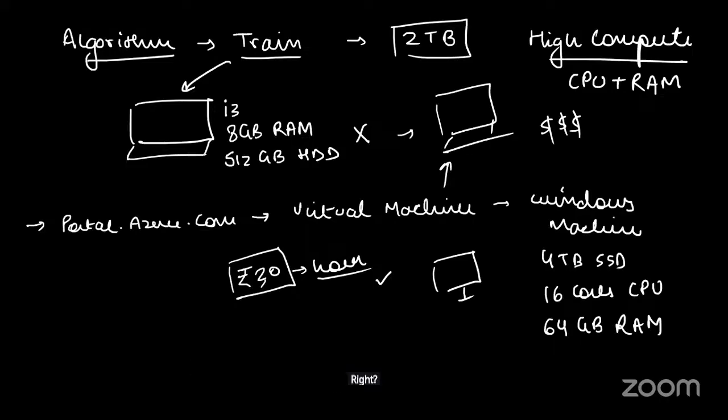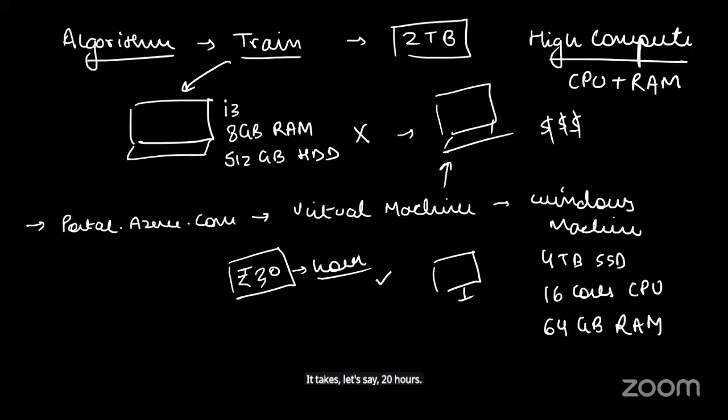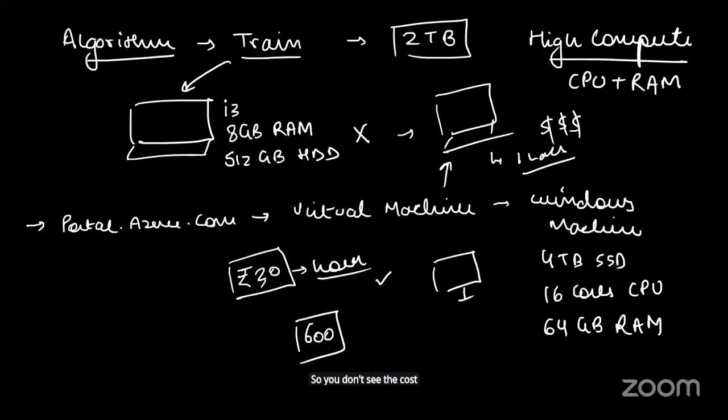If the model that I'm trying to create takes, let's say 20 hours, I'll just have to spend 600 rupees. That is it. In 600 rupees, my training is done. My model is ready. Now, if I go here, buying a new machine would have taken upward of 1 lakh. So you see the cost effectiveness.